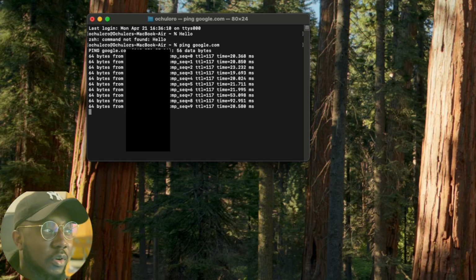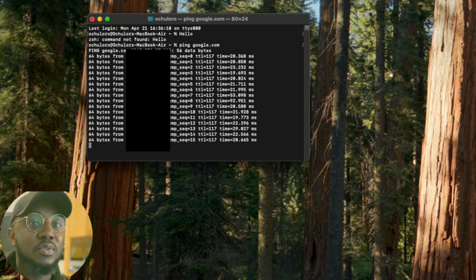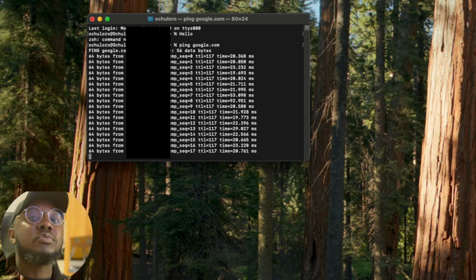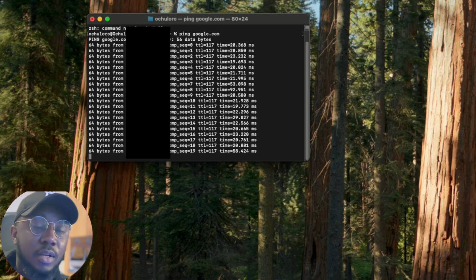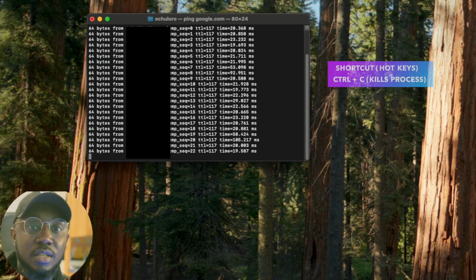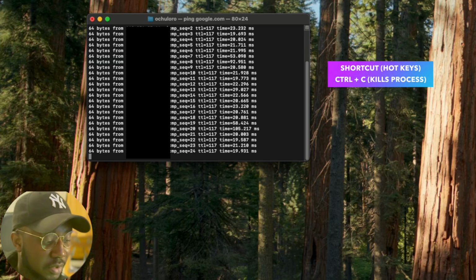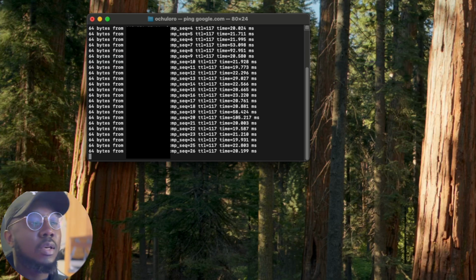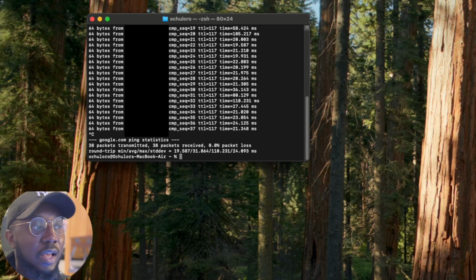Well, let's say you're stuck on this. Well, there's a shortcut which you can use to actually stop a process that is running continuously. You can hold Control plus C to actually kill a process. So if we press Control C, this would stop the process that we started, which was the ping command.